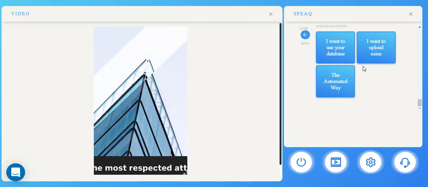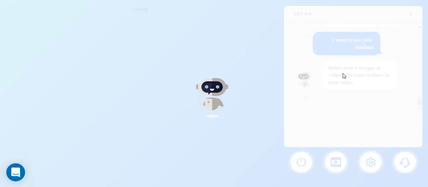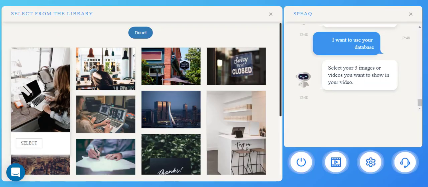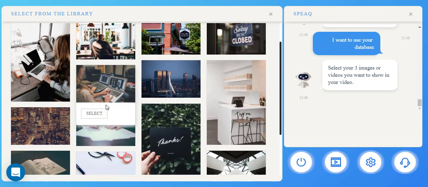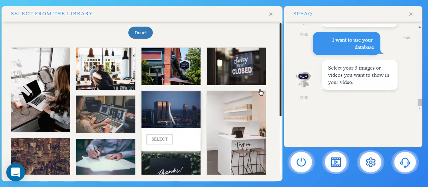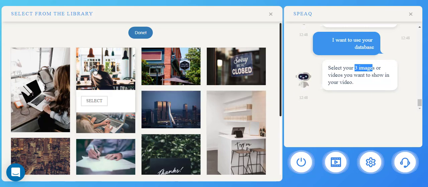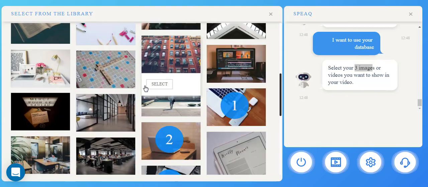But right now, I want to use their database because I want to show you that feature as well. Their database will be regarding your niche. By the way, this is business related images, and then it says select 3 images or videos from your left hand side over here, and it says 3 images because the template that I chose has 3 placeholders. Excuse me, but it will automatically change regarding which template you chose.